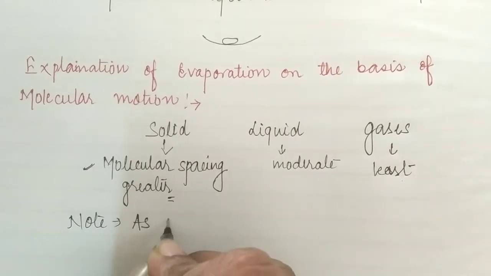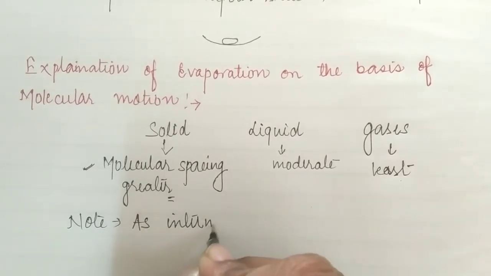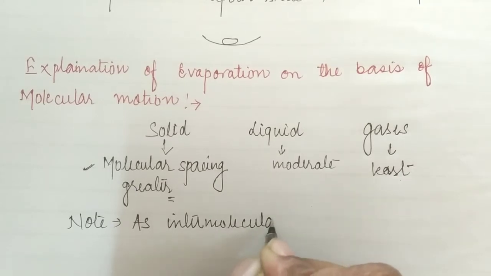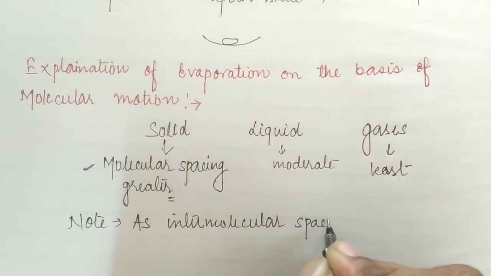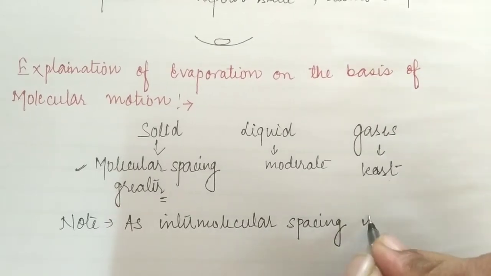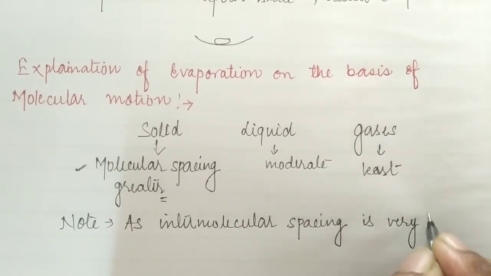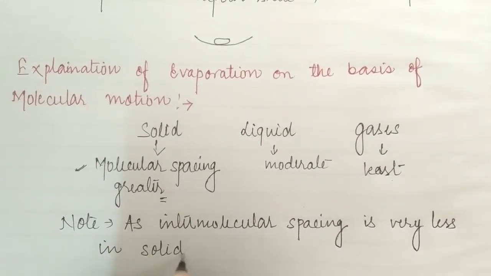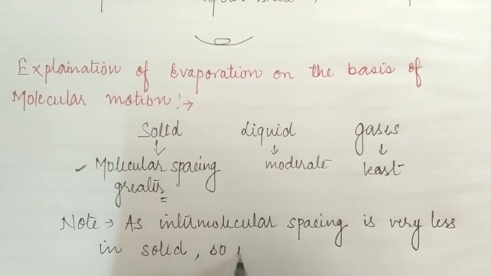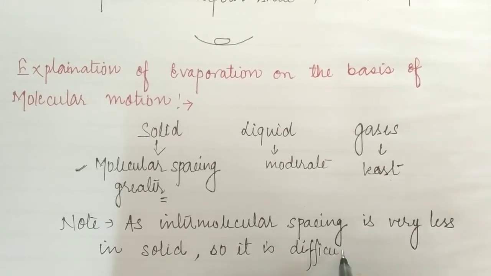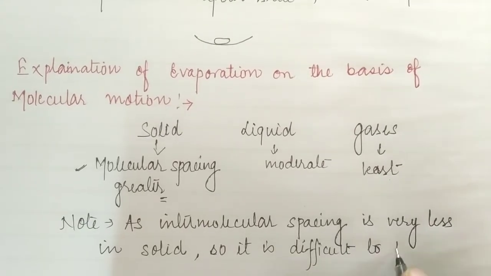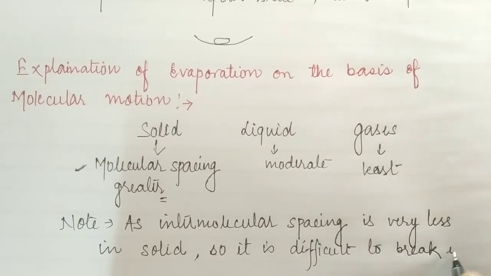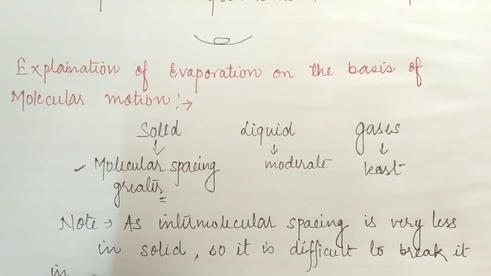Intermolecular spacing is very less in solids, so it is difficult to break it into tiny pieces, small pieces.